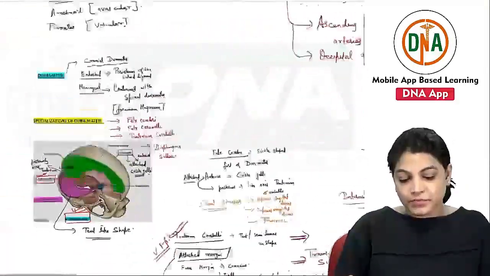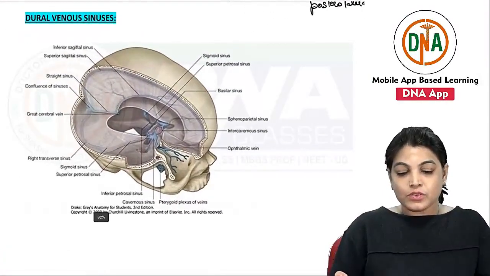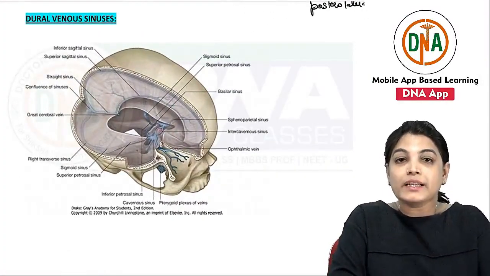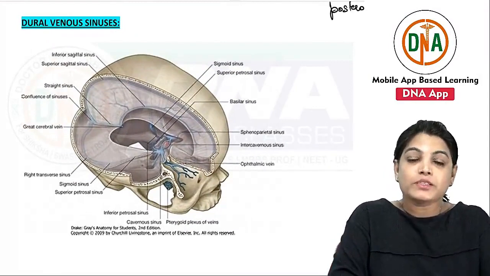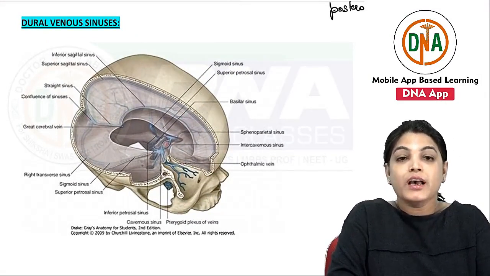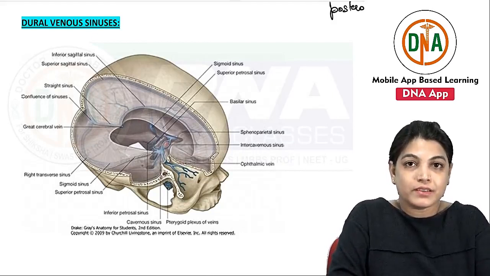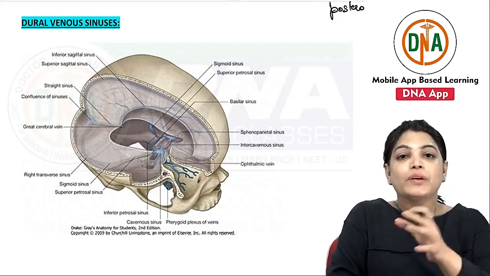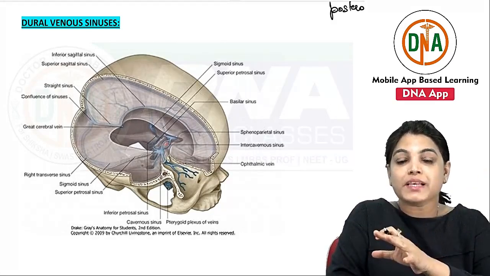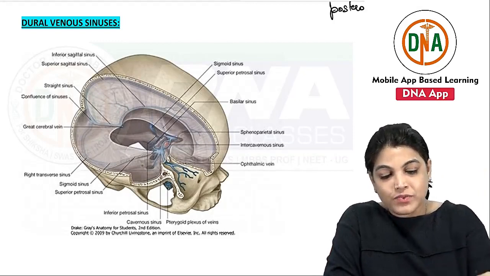After that, let's discuss the dural venous sinuses. Before starting, I would like to explain the general important features of these dural venous sinuses. Dural venous sinuses are valveless, which means the blood can flow in either direction, as there are no valves inside them.